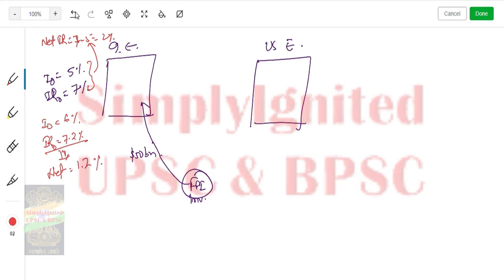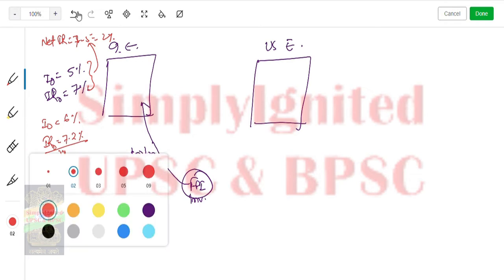1.2%. Am I right? Yes, I am. Fine. So it is 1.2%, right? So this is what net this FPI investor will get. Now let's see the same for US.